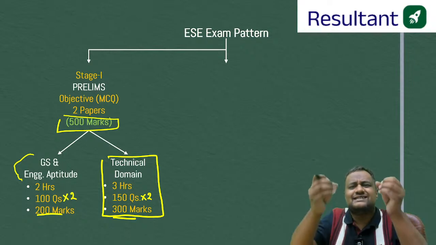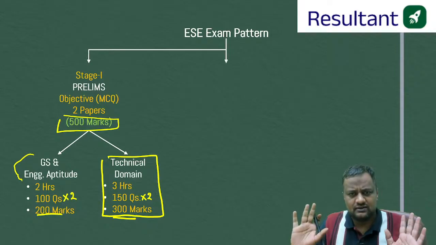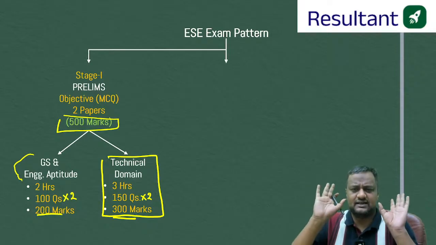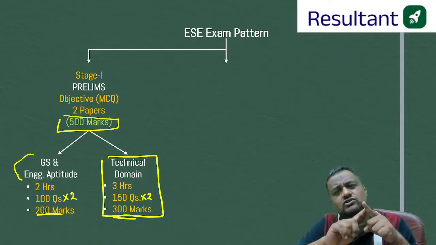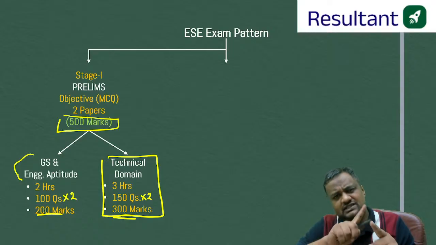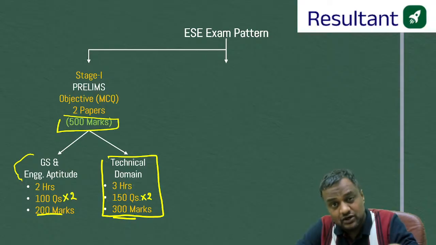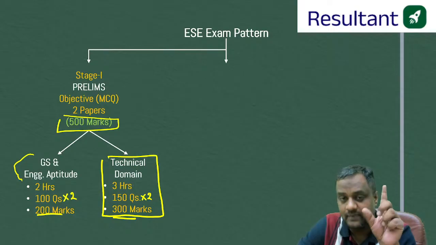Civil engineering, guys, ESE is only made for civil engineers. The other branch students are getting upset for no reason. ESE is only made for civil engineers, guys. I am saying this not only because the number of seats of civil engineering is too high, 5 times, 6 times other branches, especially mechanical and electrical. I am not saying ESE is only for civil just because there are more seats for civil. No, this is not my point.